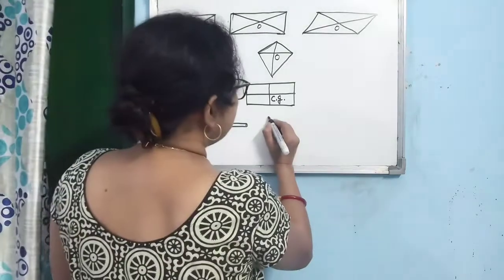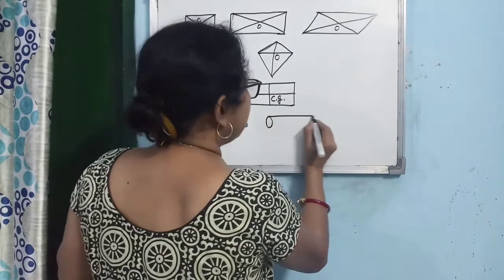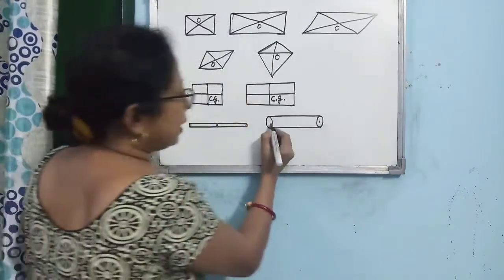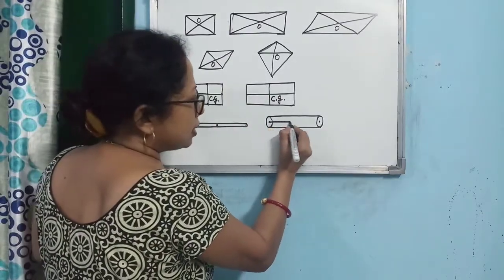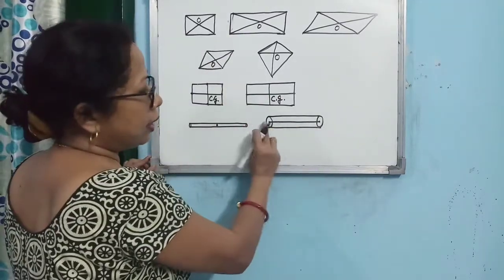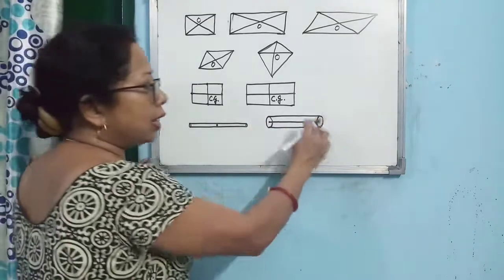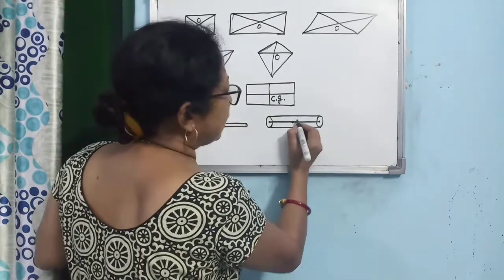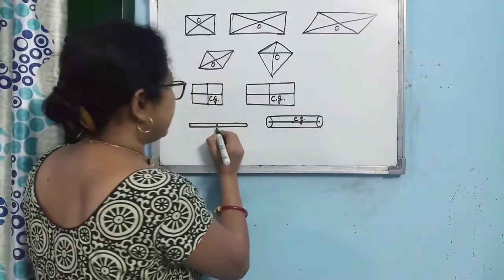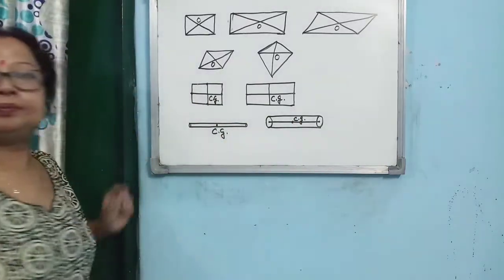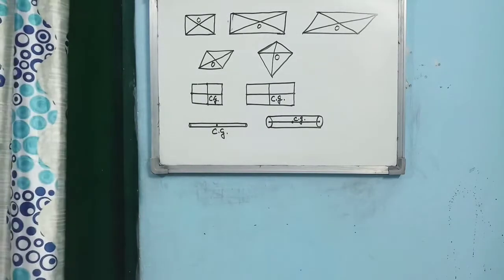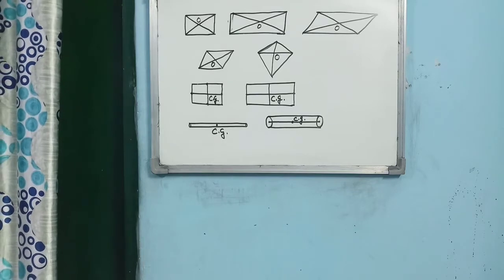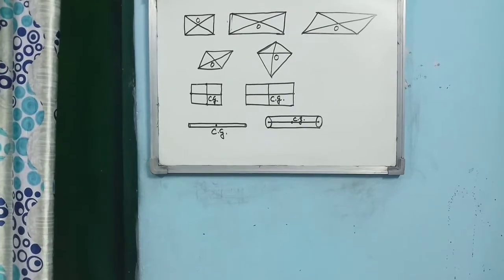Then like that, if you consider a cylinder, you have kept it horizontally. Then if you join the centers of the circular ends by a line, then at the midpoint of the line, the center of gravity lies. Alright, so you must practice the diagram to locate the center of gravity of all regular shaped objects.